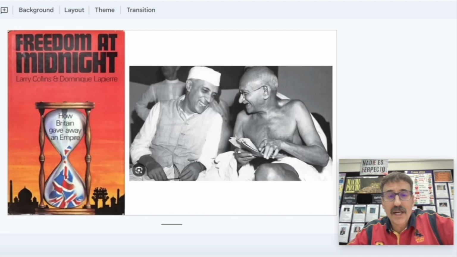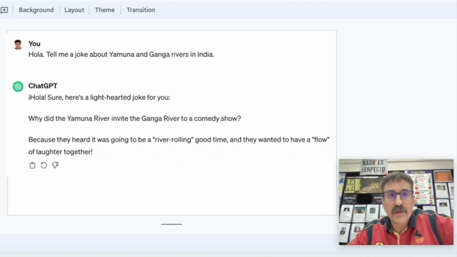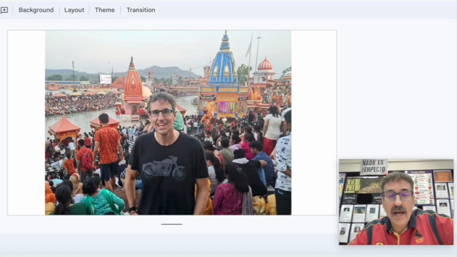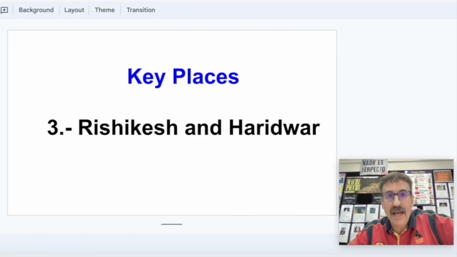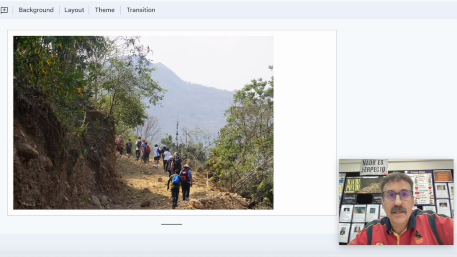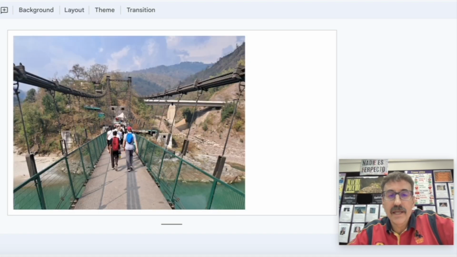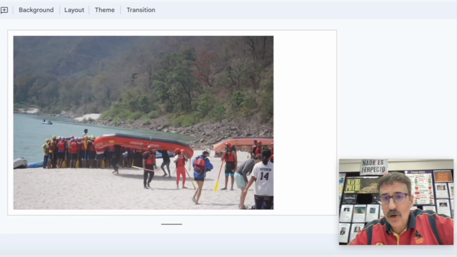So this is all about this beautiful river in India, very holy and very necessary for the life of 500 million people in India.